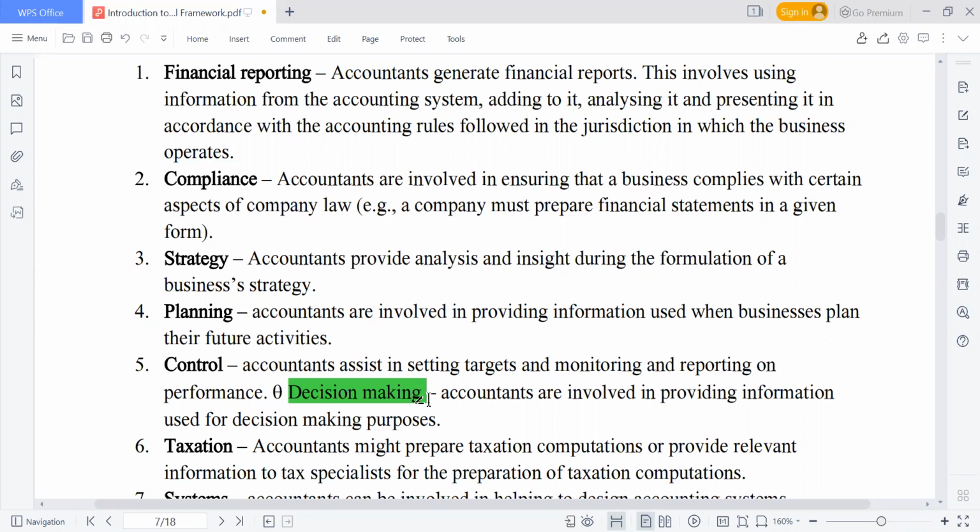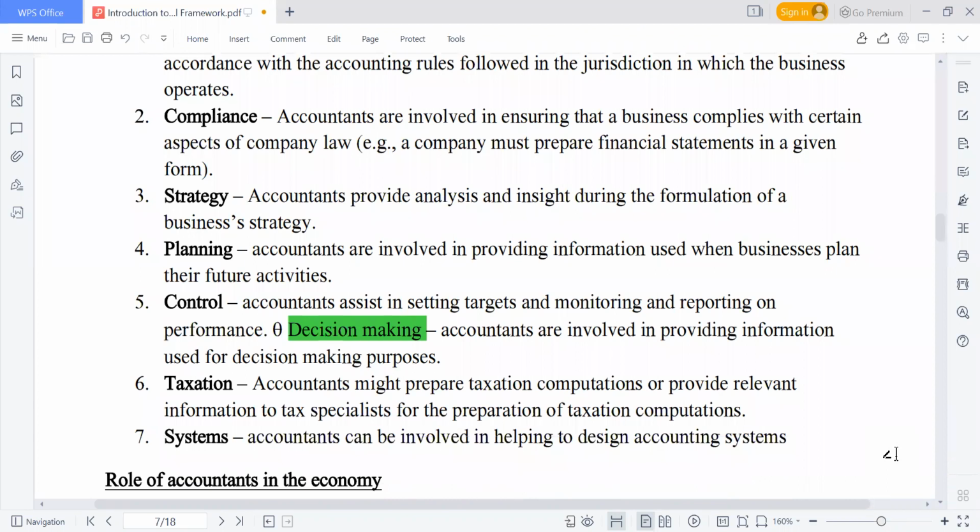We also have taxation. In some organizations, we have what we call tax accountants. And systems: the accountant can also be involved in helping to design the accounting system, your accounting package, and the installation of the software that you are using in your organization.